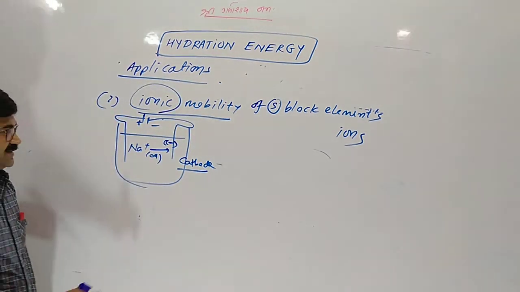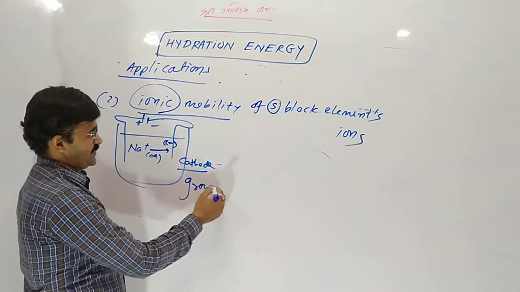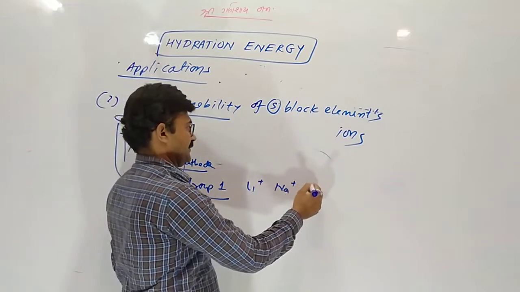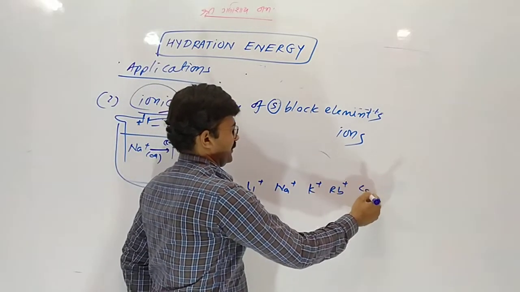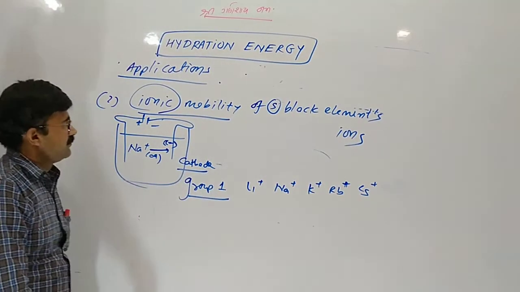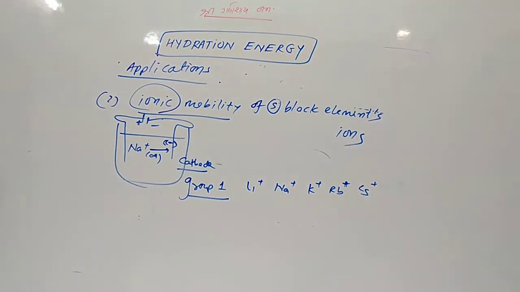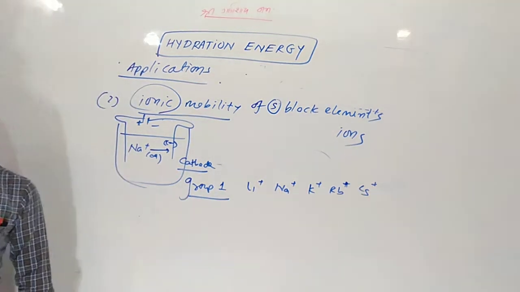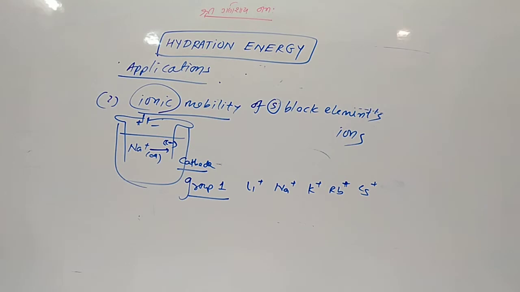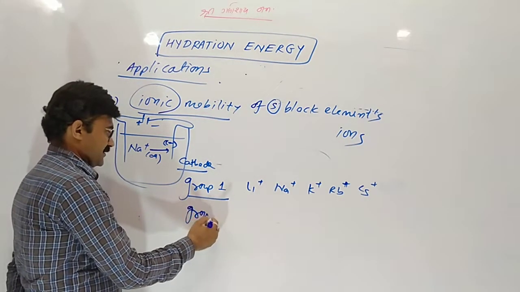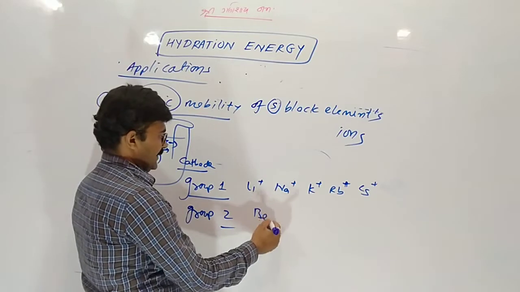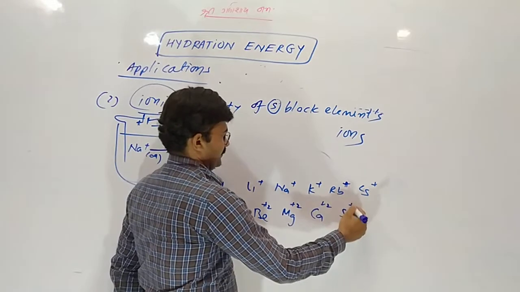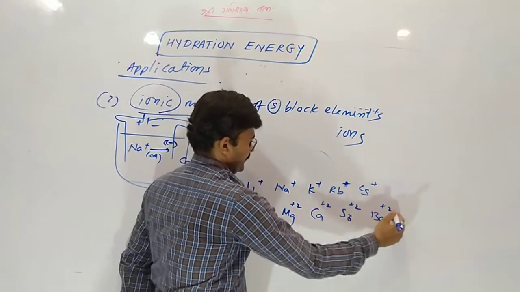So in group number 1, on the basis of size, which one should be the more moving particle? And in group number 2, ions of group number 2: beryllium, magnesium, calcium, strontium and barium.